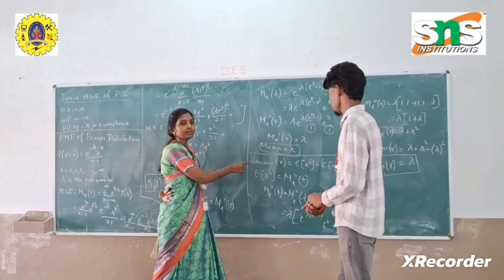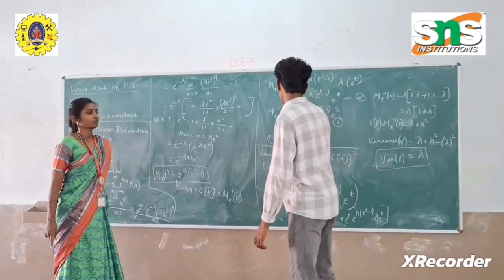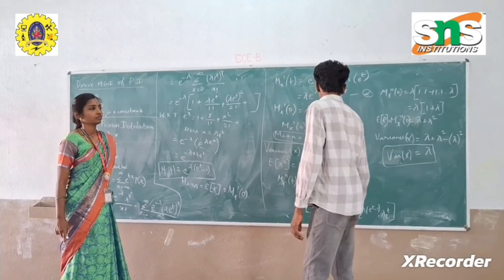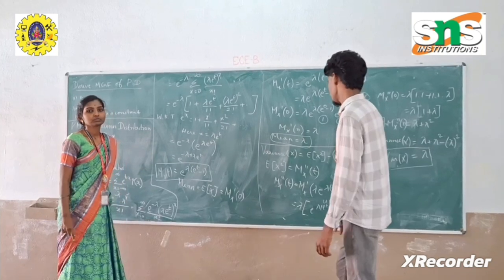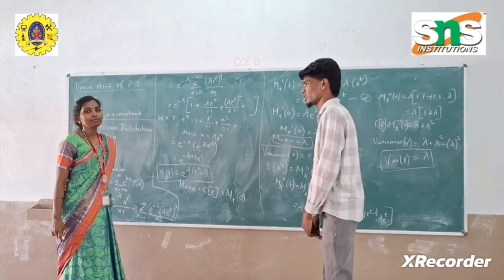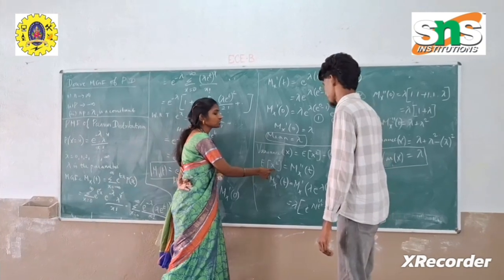Now we are going to learn the variance of X. What is the variance of X for Poisson distribution? Variance of X equals E of X squared minus E of X whole squared. And what is E of X squared? M_X double dash of t is the formula to find E of X squared.